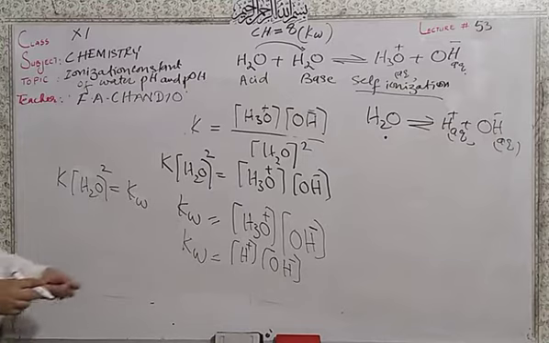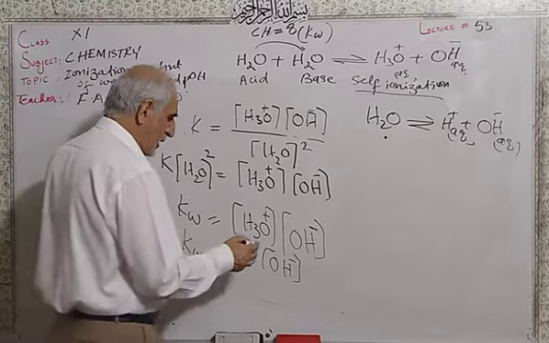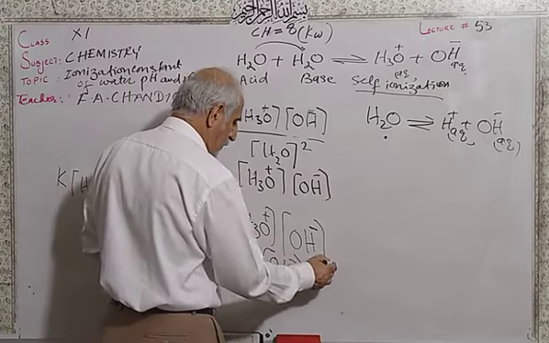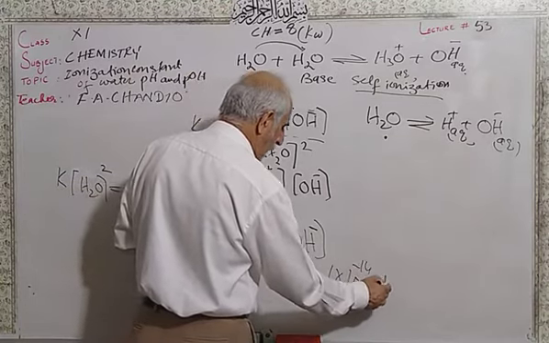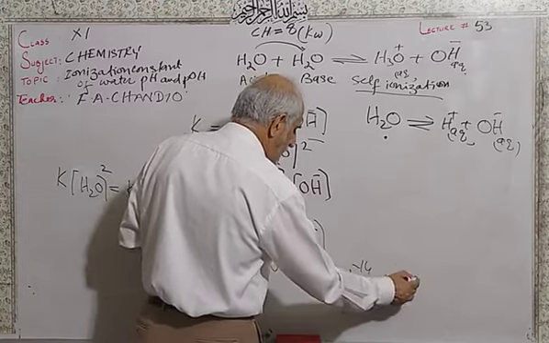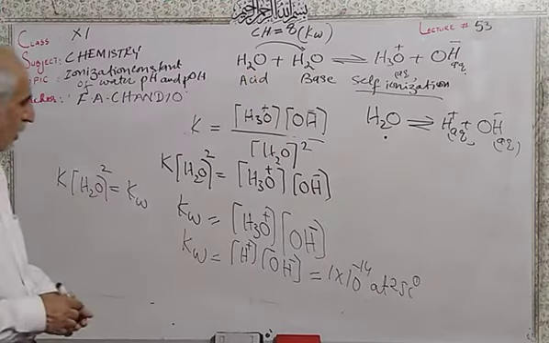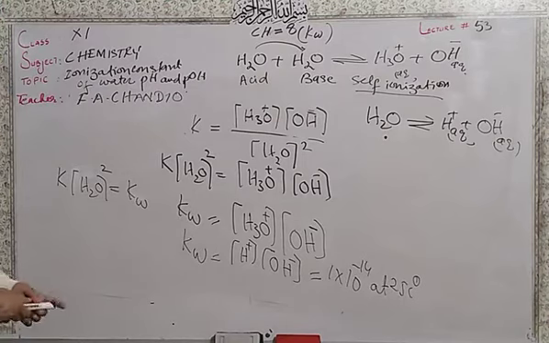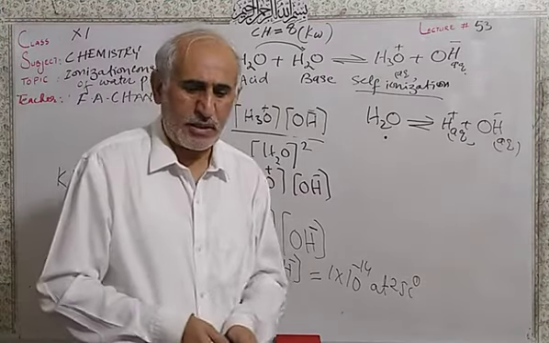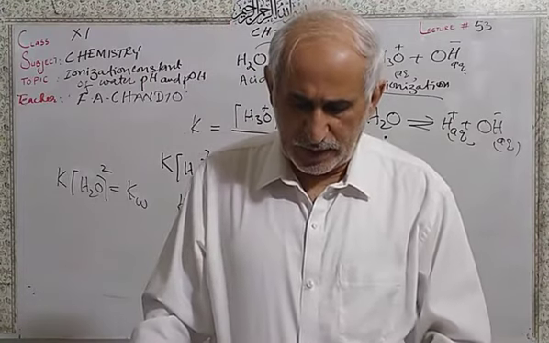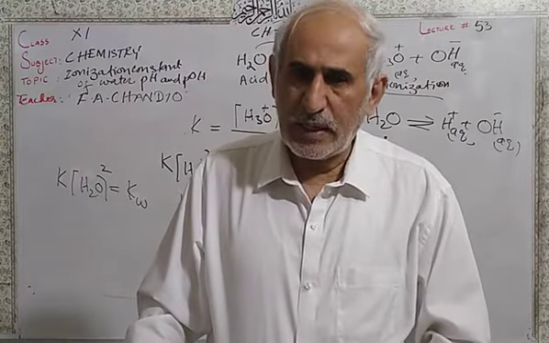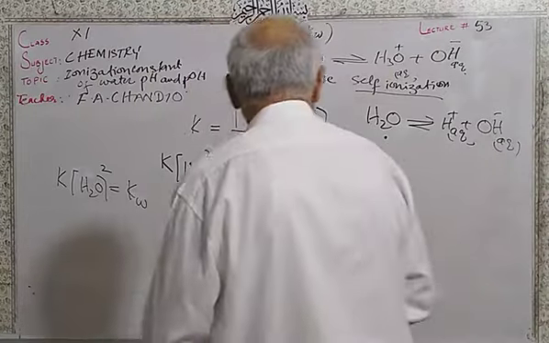This is called Kw. So this Kw for the hydrogen ions and hydroxide ions must be equal to 1 into 10 raised to the power minus 14 at 25 degrees Celsius. The concentration of hydrogen ion and hydroxide ion must be equal.